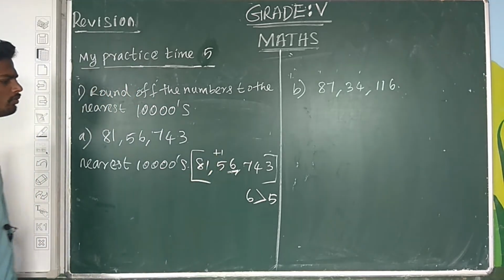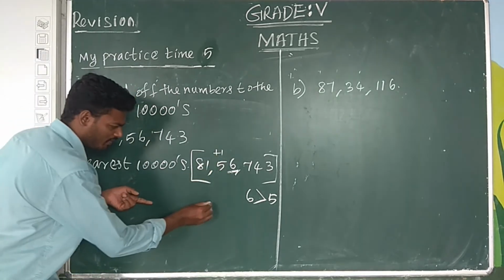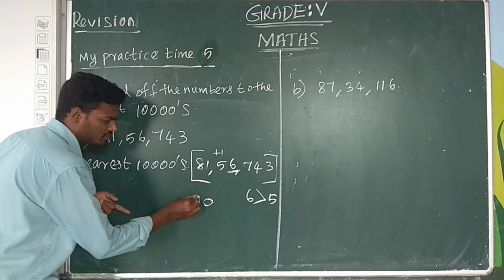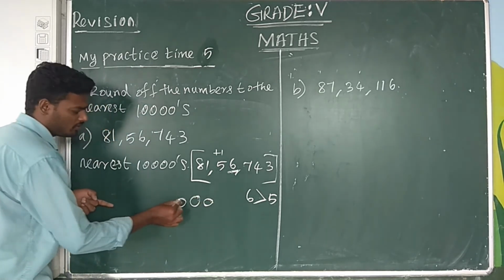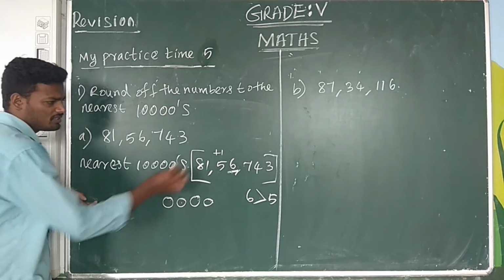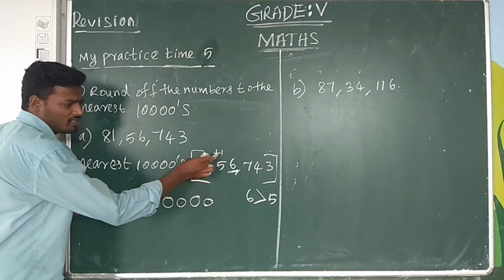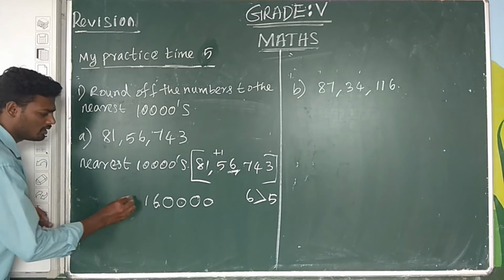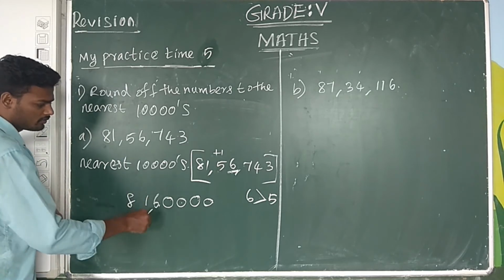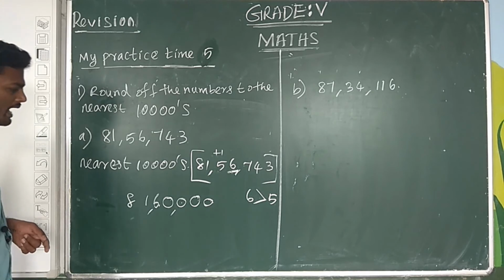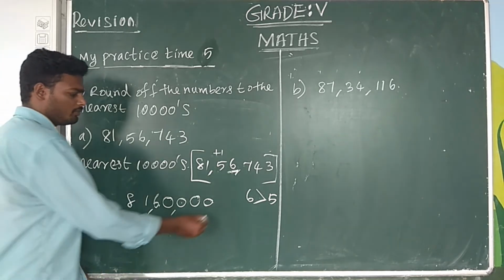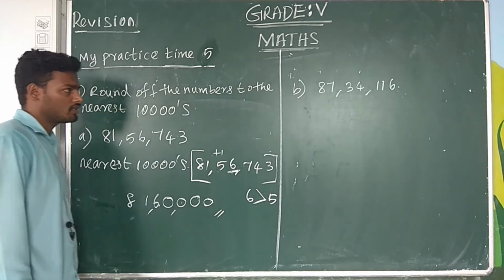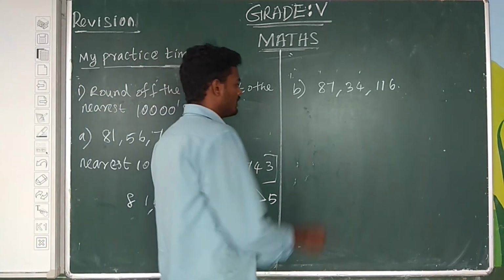Therefore, the 1's place value is 0, the 10's place value is 0, the 100's place value is 0, the 1000 place value is 0. Change in the 10,000 place: 5 plus 1 is 6. Next one, 1, 8. Therefore, 81,60,000.